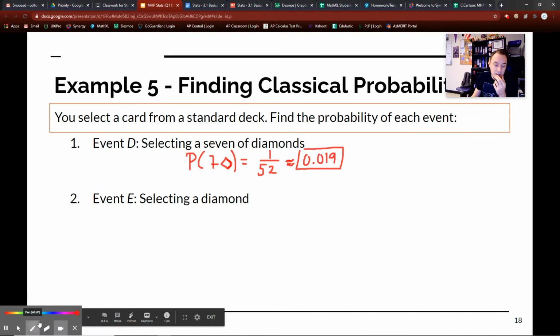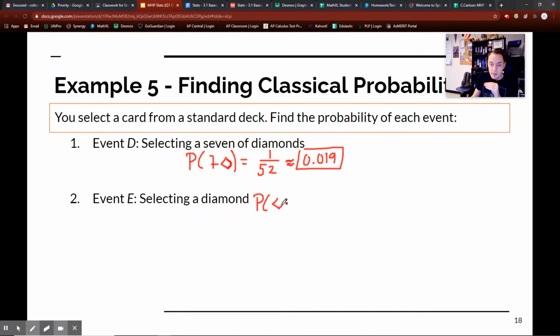What about selecting just a straight diamond? So the probability of selecting a diamond, there are actually 13 diamonds in the deck. Again, use that PDF that I showed you. There are 13 diamonds in the deck out of 52. This reduces down to 1/4, which is, of course, 0.25 or 25%.